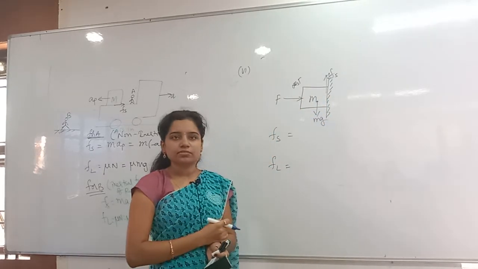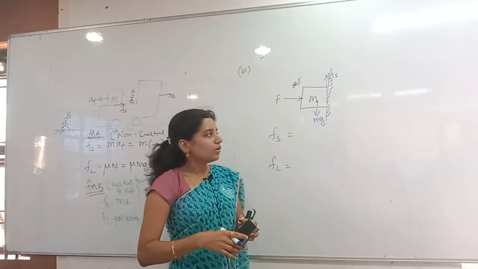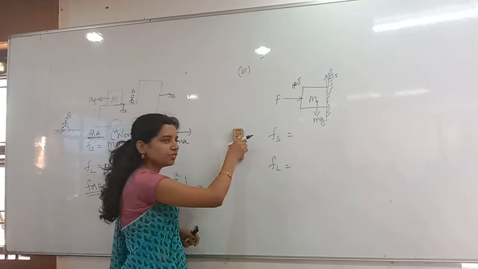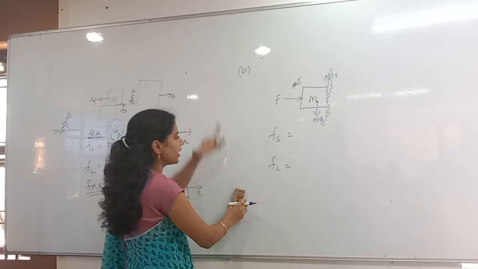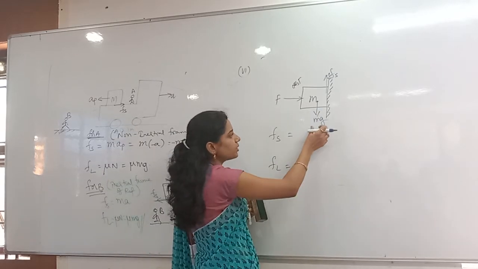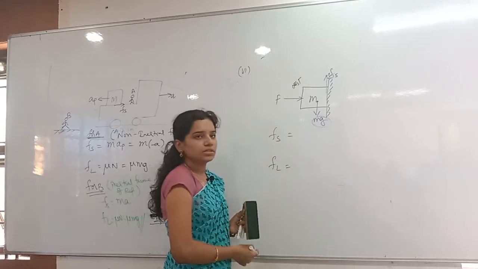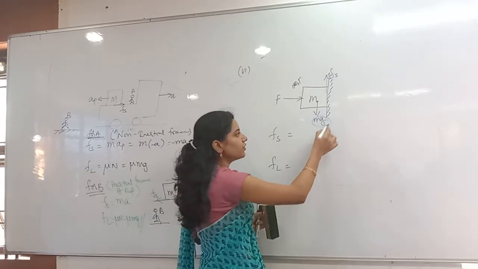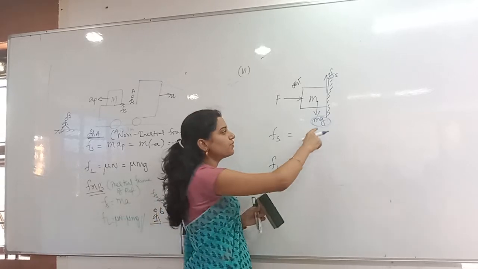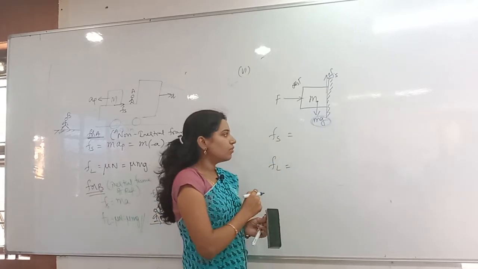So if I apply F here, you should not think that friction will act in this direction. Understand? So the body is able to move. The body has a tendency to move in the downward direction, so friction will act in which direction? Upward. It is moving downward because of which force? Mg. So now the external force is how much? Nothing but Mg only. For the motion of the body, what is the force? Nothing but Mg.